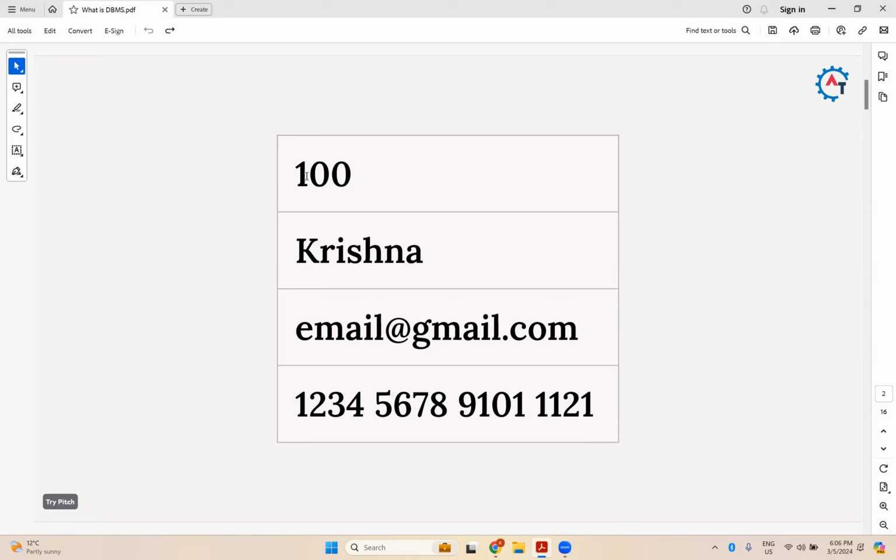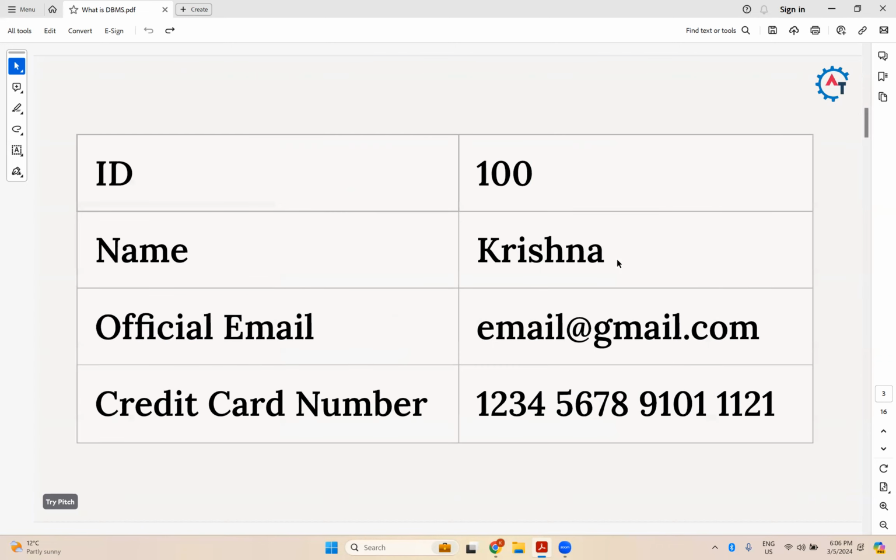So it's data, but how will it become data? Now you see something meaningful. 100 is an ID, Krishna is a name, email is an official email, and this big number is a credit card number.